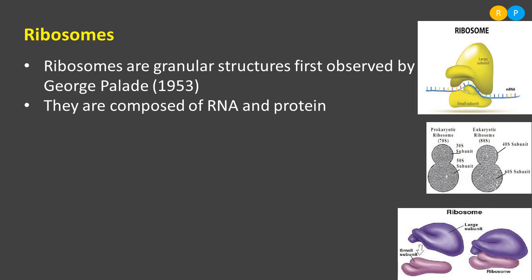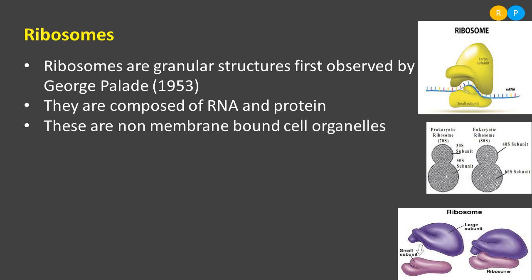These two components together form the structure of ribosomes. You can find this in the diagram. The first diagram shows the structure of ribosomes, where you can find the presence of RNA, and also that it consists of protein.